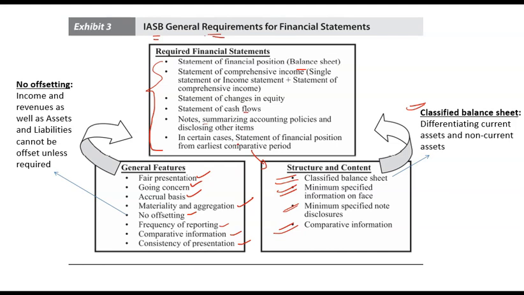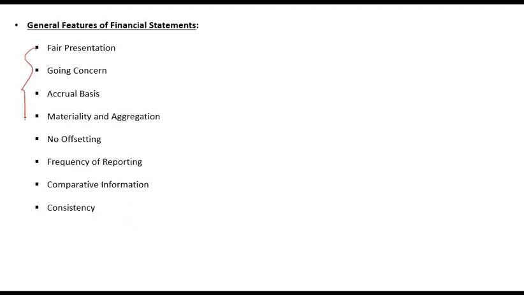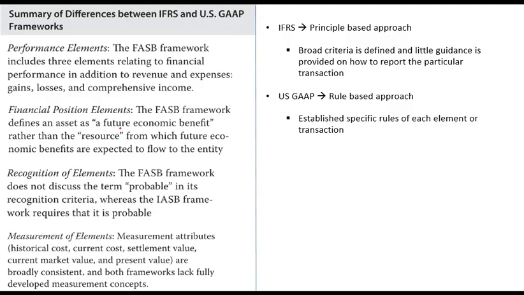These are just simple basic requirements and features that we just discussed. So features we have just discussed: fair presentation, going concern, accrual basis, materiality and aggregation, no offsetting, frequency of reporting, comparative information, and consistency. Structure and content requirements we have discussed: classified statement of financial position, that is classified balance sheet, minimum information on face, minimum information in notes, and comparative information.